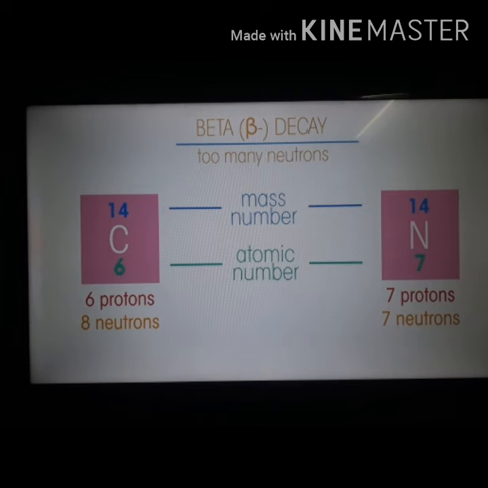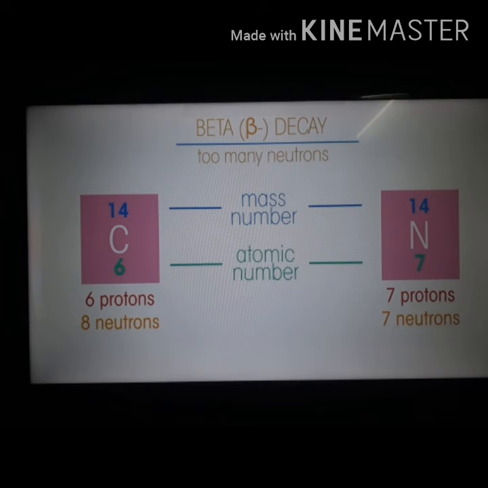What are the changes taking place here? When a beta particle is emitted to decrease the neutrons, a neutron converts into a proton. Here the atomic number increases, but there is no change in the mass, because a beta particle is equal to an electron. You know that an electron has negligible mass. So there is no change in the mass, only the atomic number increases by 1.